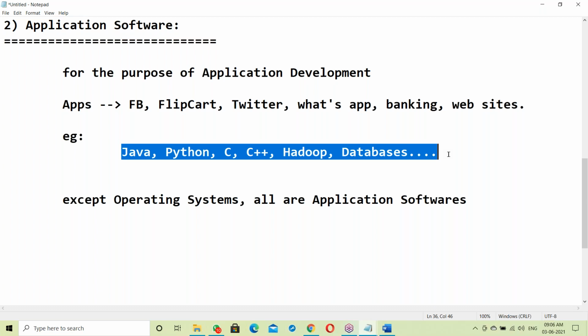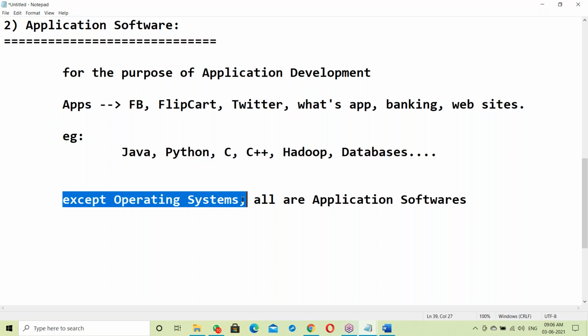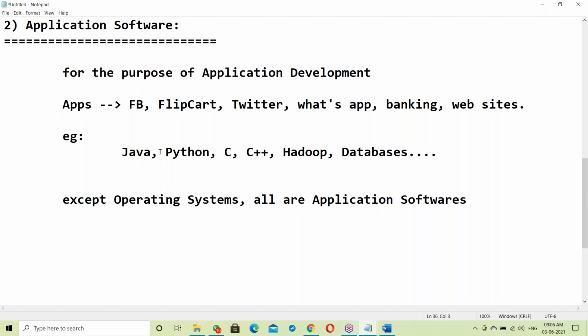Tools and languages all come under application software, except OS. All are application software for the purpose of application development. So Java comes under application software. Java is an application software.